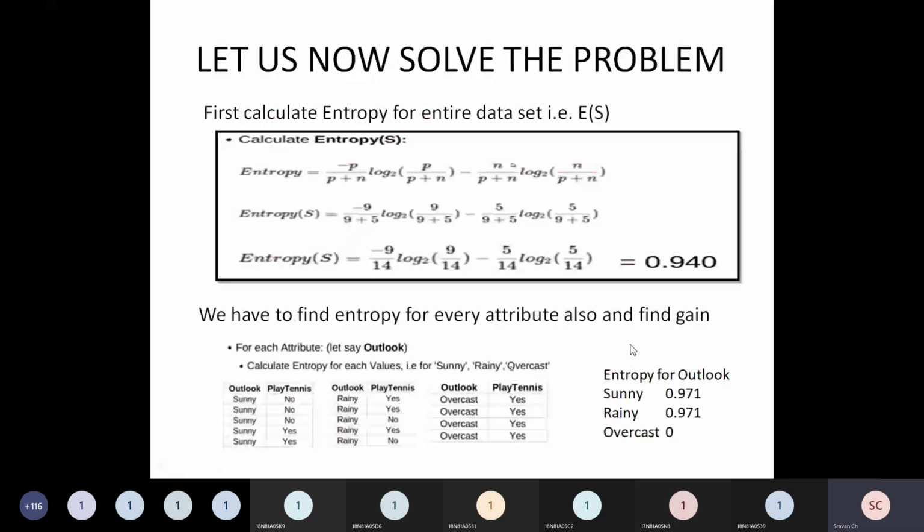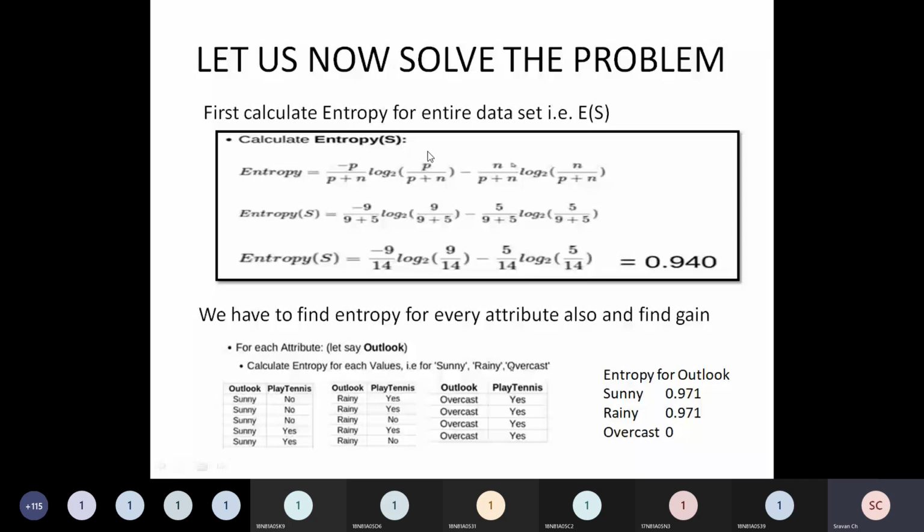First, calculate entropy for the entire data set, that is E of S. The formula is minus P by P plus N log of P by P plus N, minus N by P plus N log of N by P plus N. This is the overall data set, friends. I have 14 records, 9 positive and 5 negative.